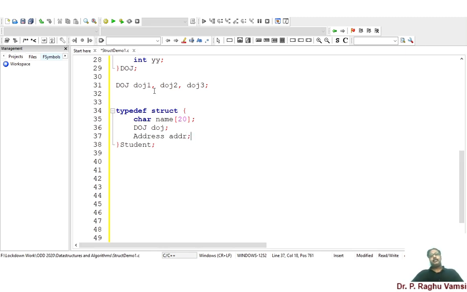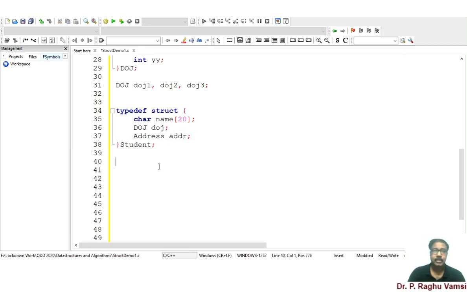So here doj and address are two structures that are defined within the structure student. Thereby these two are declared within the structure student. So now the structure student becomes the nested structure. Nested means within one structure, another structure is defined.